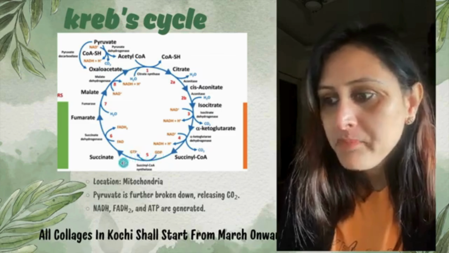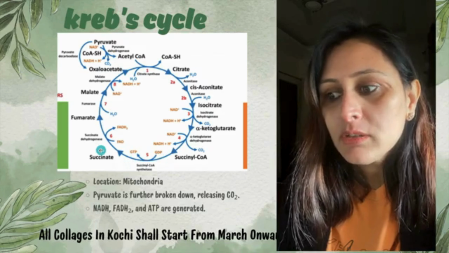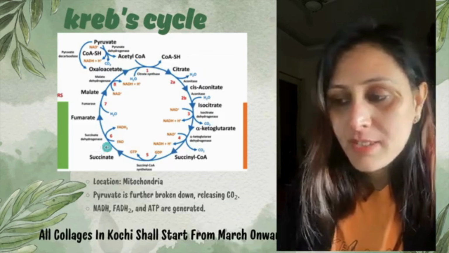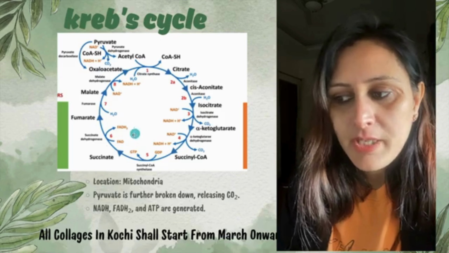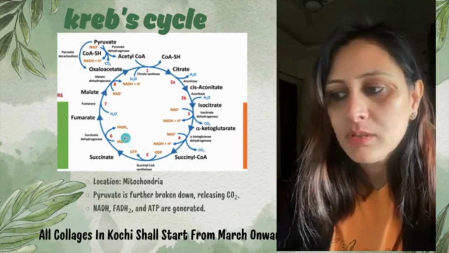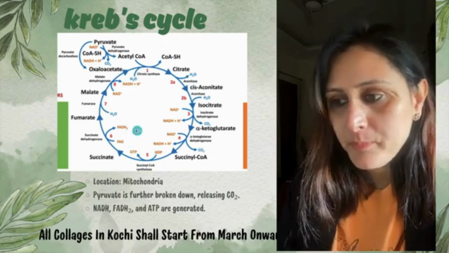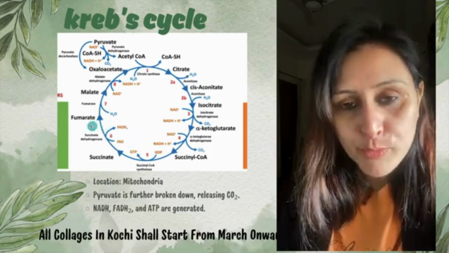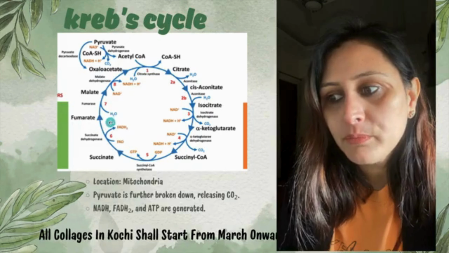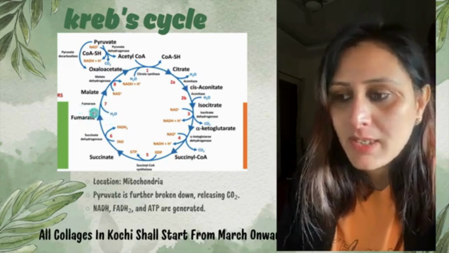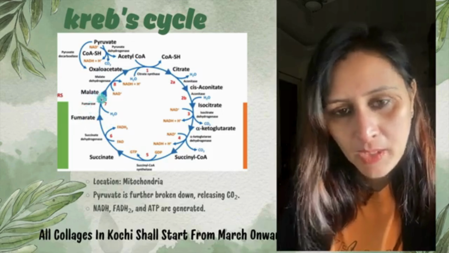Now further succinate dehydrogenase, since the word dehydrogenase comes again, that means यहाँ पर एक और hydrogen release होगा, right? To form fumarate. अब जो fumarate है it will further be converted into malate with the help of the enzyme fumarase, right?